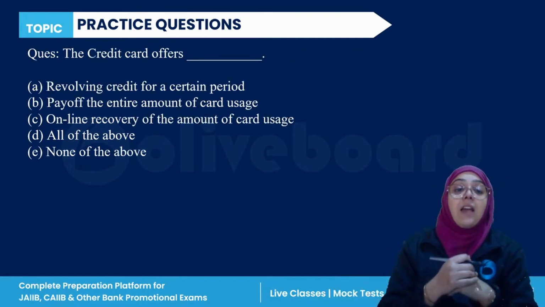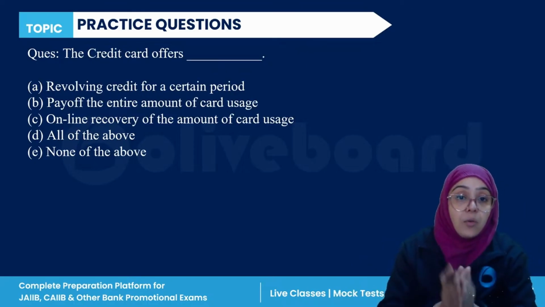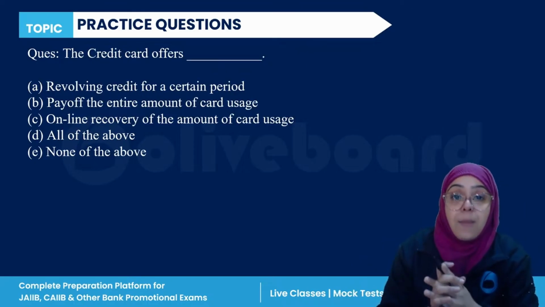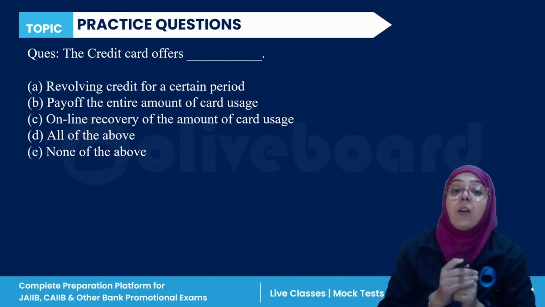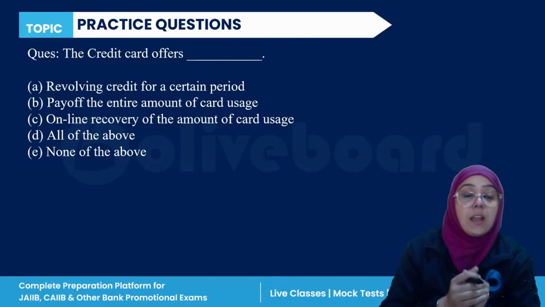Next, the credit card offers revolving credit for a certain period, pay off the entire amount of the card usage, online recovery of the amount of the card, all of the above or none of the above.